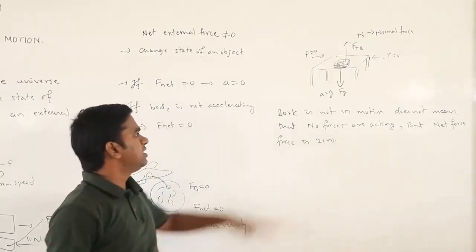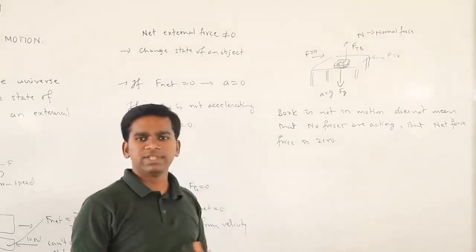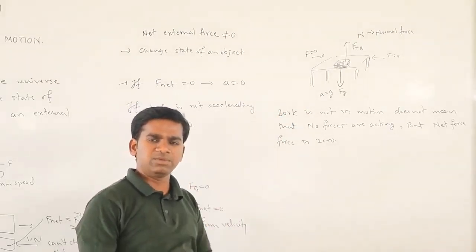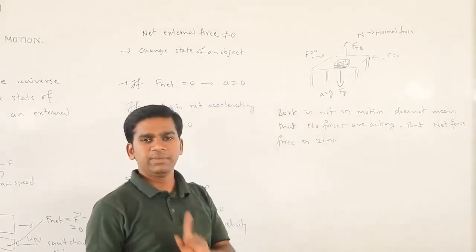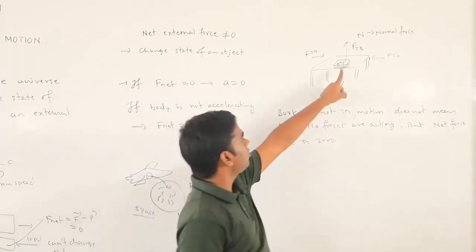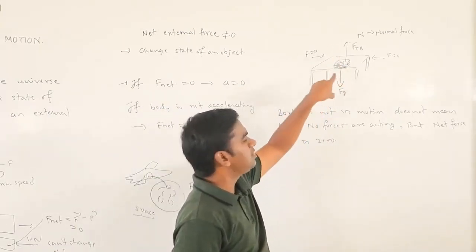Obviously gravitational force is everywhere, so it will get acceleration, it has to move. But it is not moving because of the normal force acting on the book by the table.